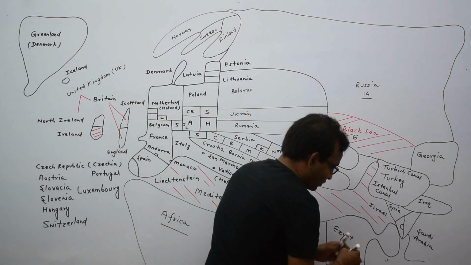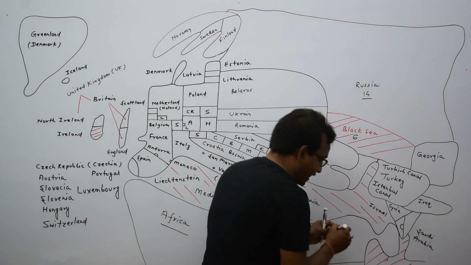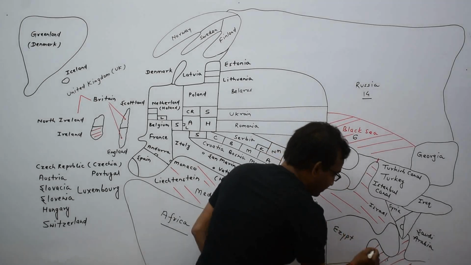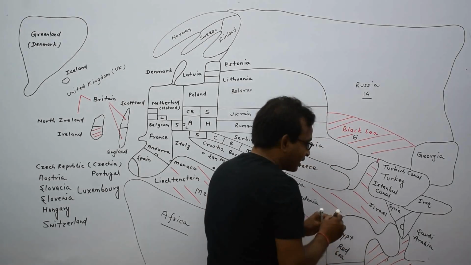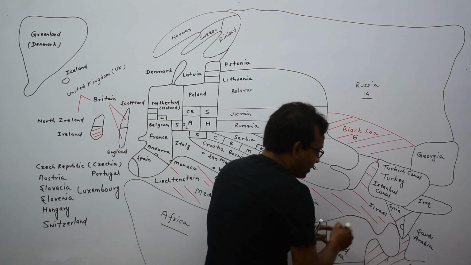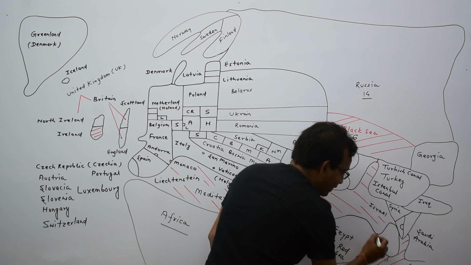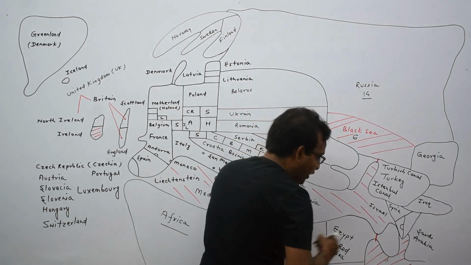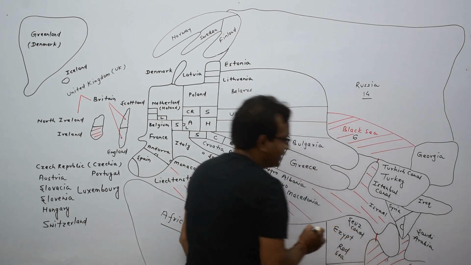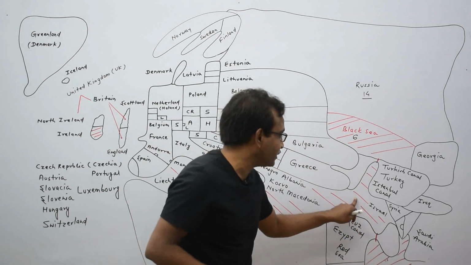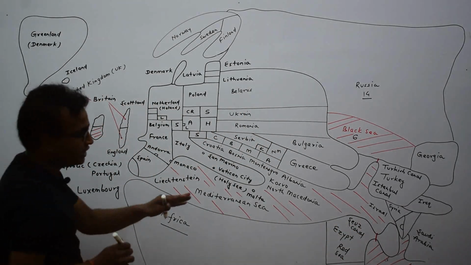Here is the Red Sea. The Red Sea is connected with the Mediterranean Sea. Here is a canal. This is called Suez Canal of Egypt. The Red Sea and the Mediterranean Sea are connected by Suez Canal, which is the canal of Egypt.